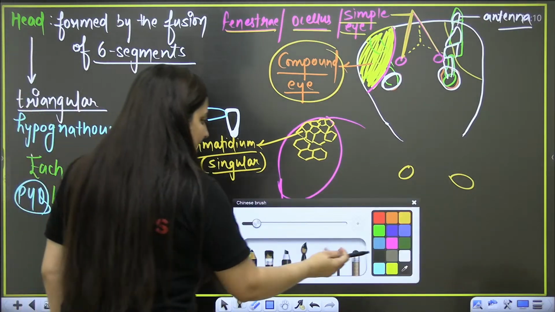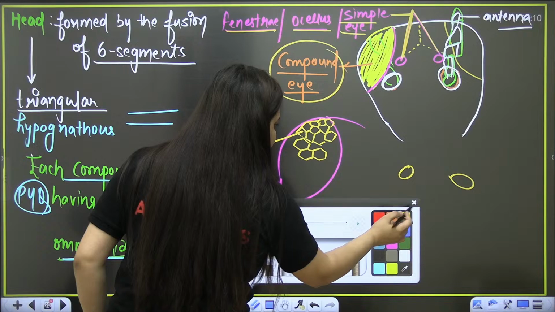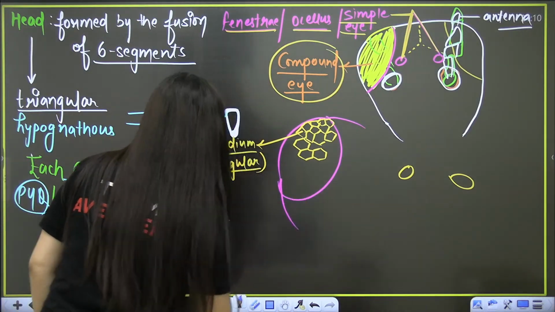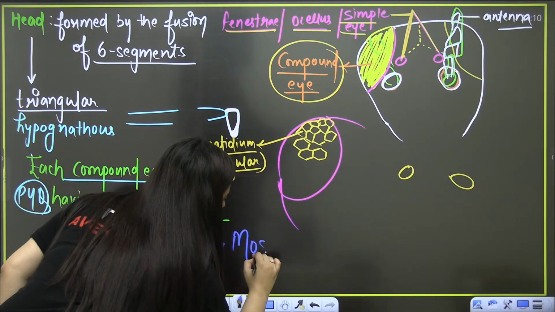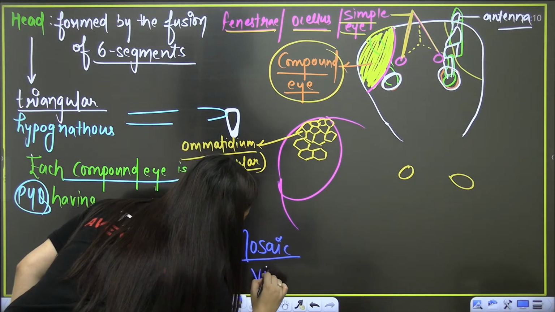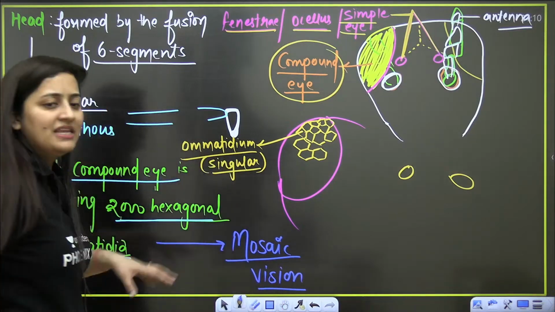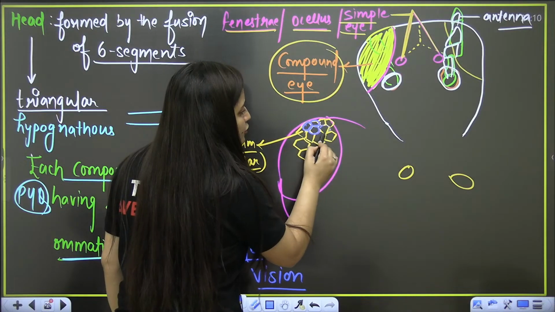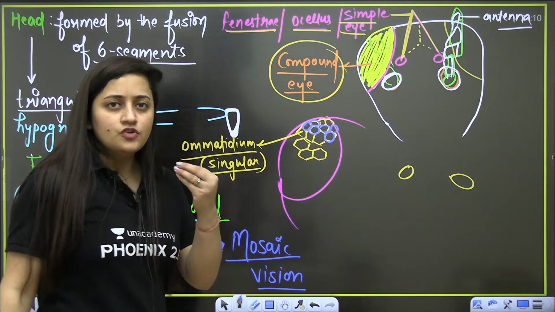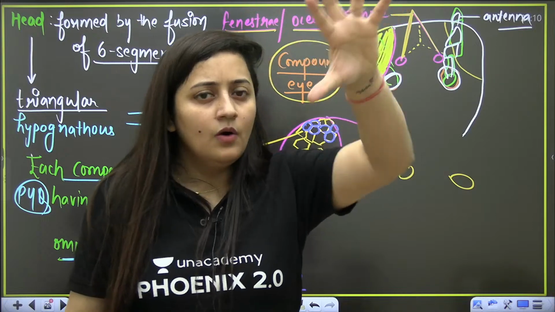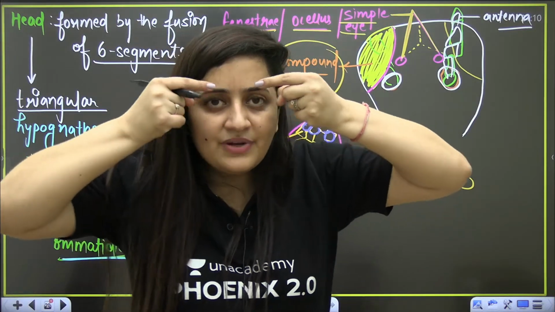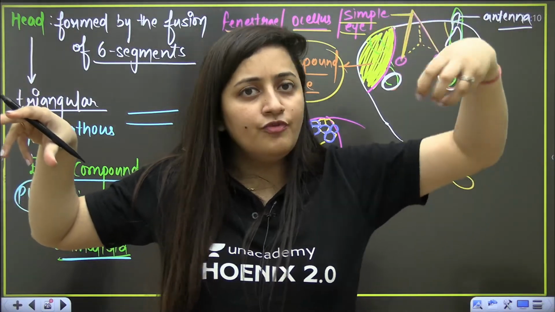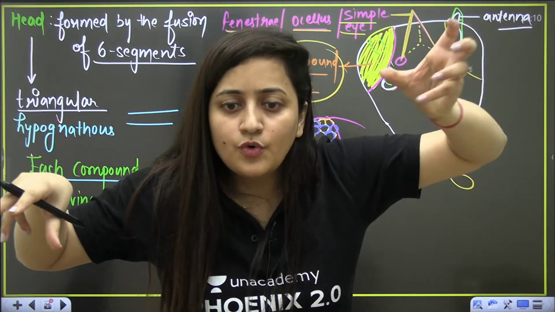So these hexagonal subunits, this compound eye, is going to give the cockroach mosaic vision. I hope you know about this mosaic vision. What is the meaning of mosaic vision? See here, each segment is going to make a picture. It's not that the cockroach sees only one picture. No, 2000 subunits are present in each compound eye, which are present laterally, and each subunit is going to form an image.